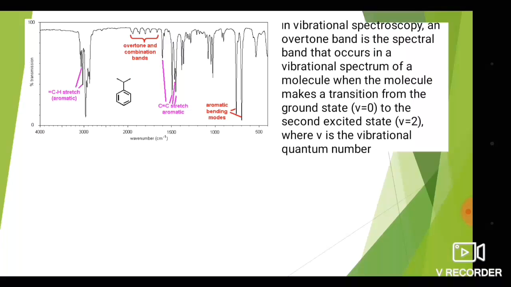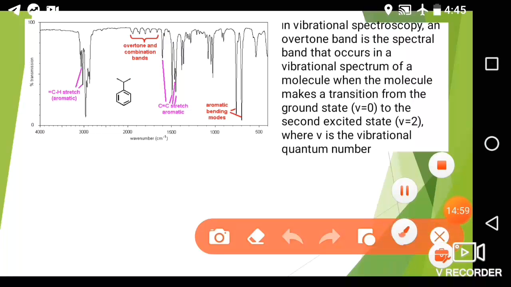So in vibrational spectroscopy, an overtone band is the spectral band that occurs in the vibrational spectrum of the molecule when the molecule makes a transition from the ground state, that is V0, the first stable vibrational level, to the second state, that is the V2 vibrational level.